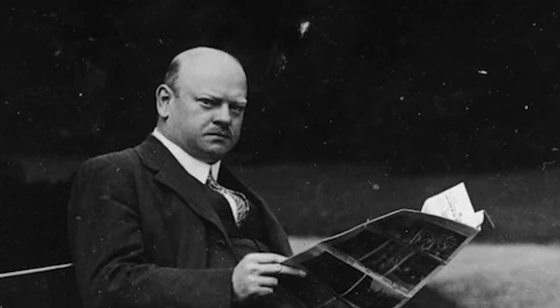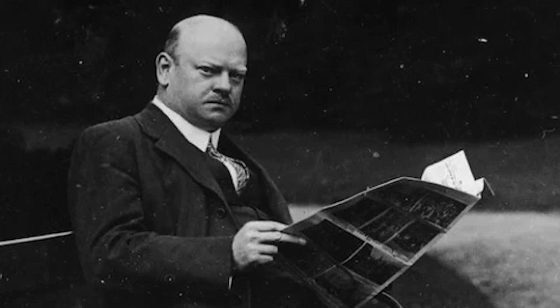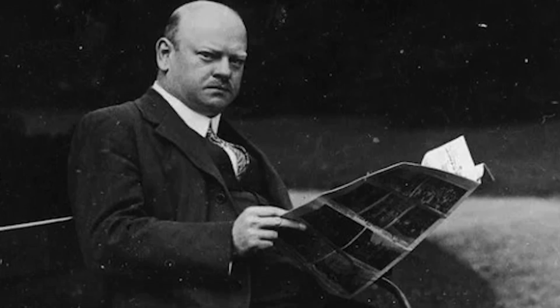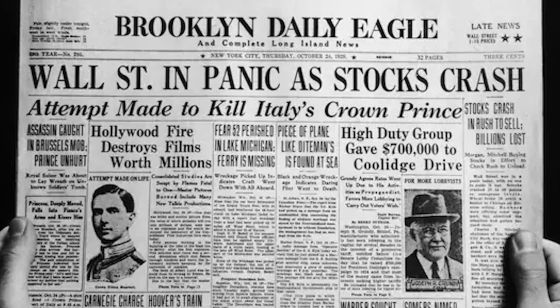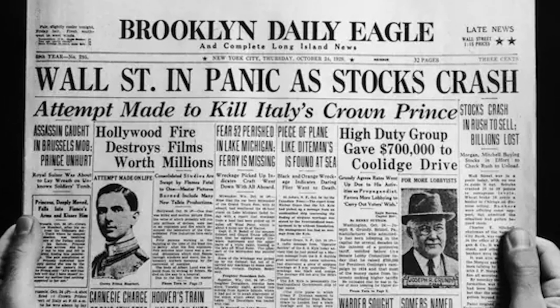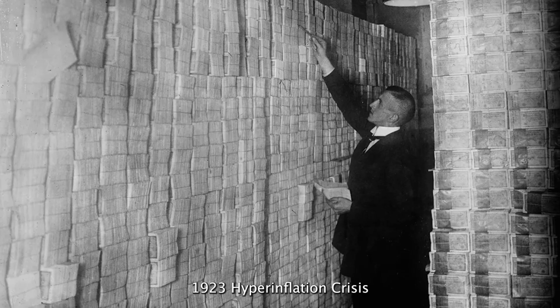At the beginning of the month, Stresemann suffered a heart attack and died, removing an important stabilising figure in German politics. Weeks later, the Wall Street crash occurred in the United States of America. This triggered a global economic crisis known as the Great Depression. And if you thought the 1923 economic crisis was bad, well, this was on a whole other level.